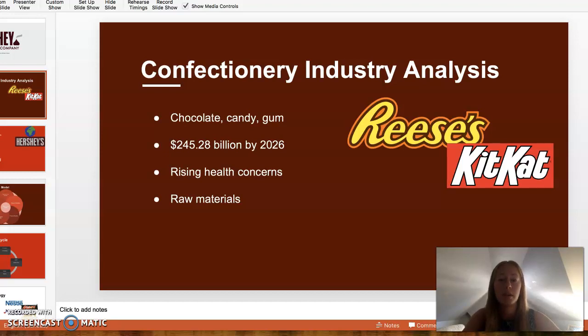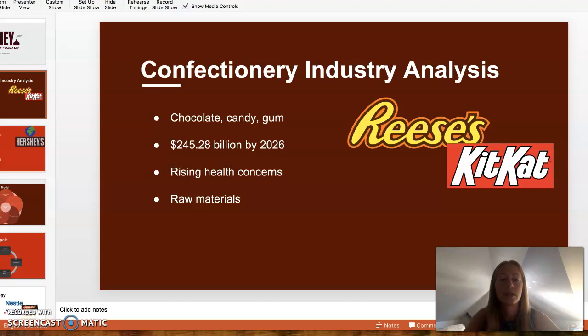The Hershey Company competes in the confectionery industry. The term confectionery typically includes products like chocolate and non-chocolate candies. The global confectionery market size is projected to reach about 246 billion US dollars by 2026. The market size currently sits at about 191 billion US dollars. So growth is looking pretty big.